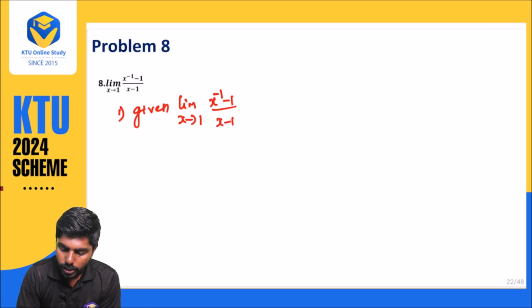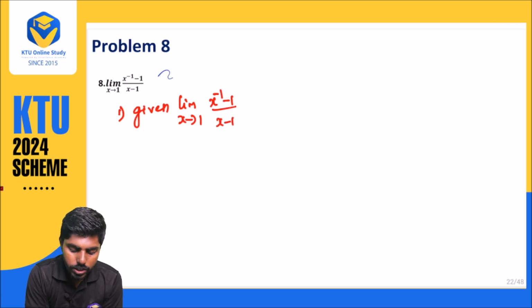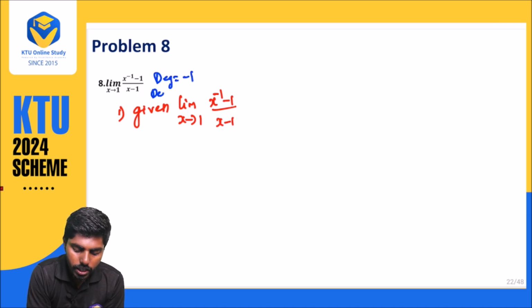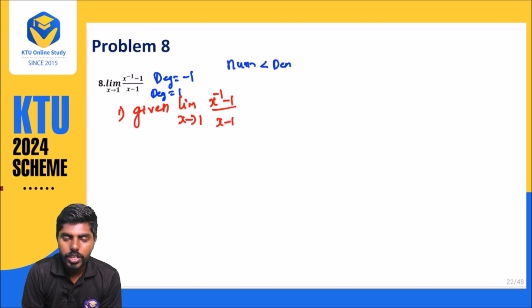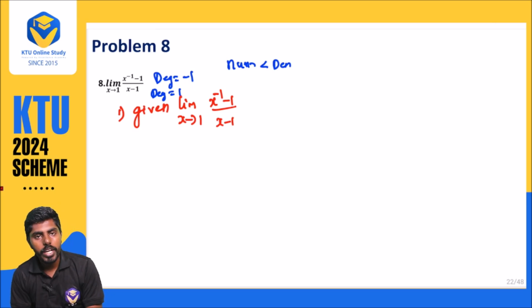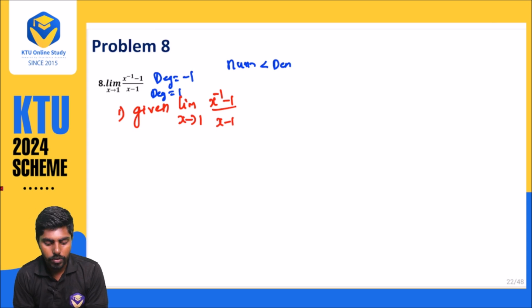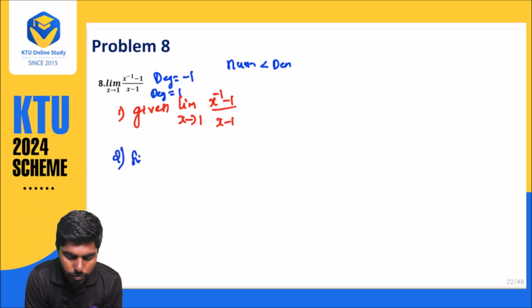I told you, by observation, what is the degree or power? The power is minus 1. What is the degree here? The degree is 1. So you can say that the numerator is less than the denominator. When the numerator is less than the denominator, based on the observation what I have told you, you want to simplify. So step number 2 is simplification.